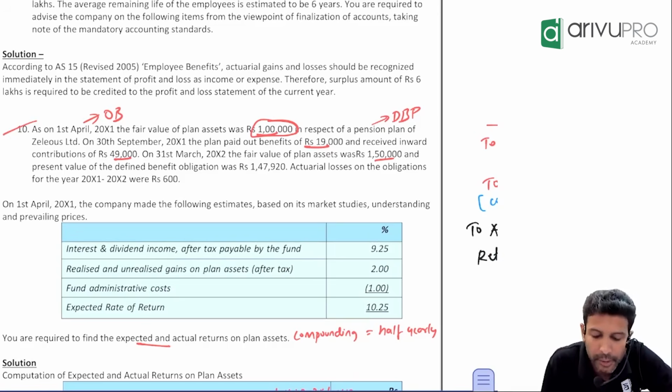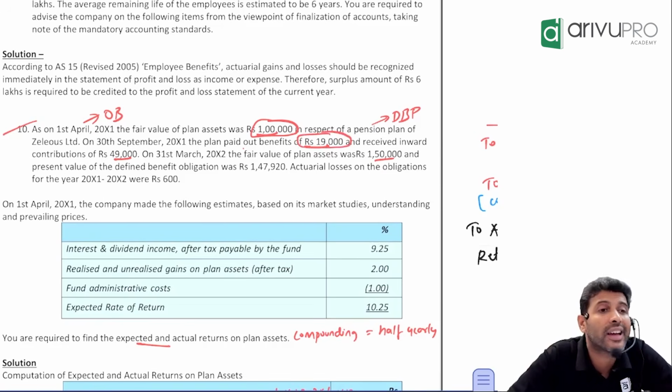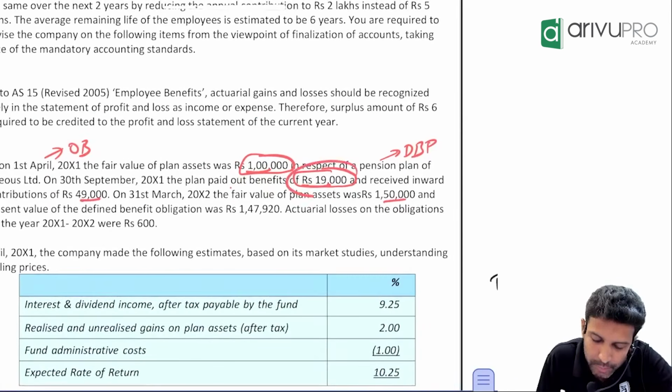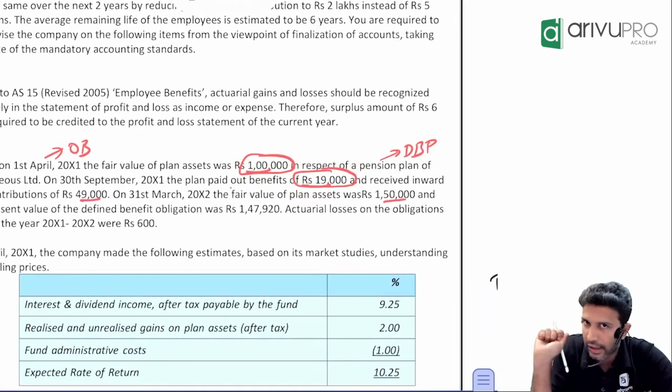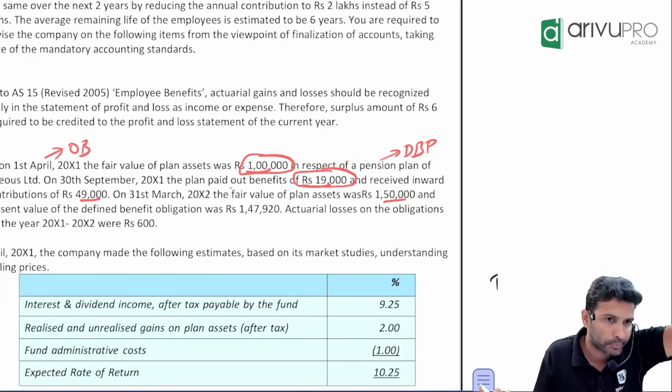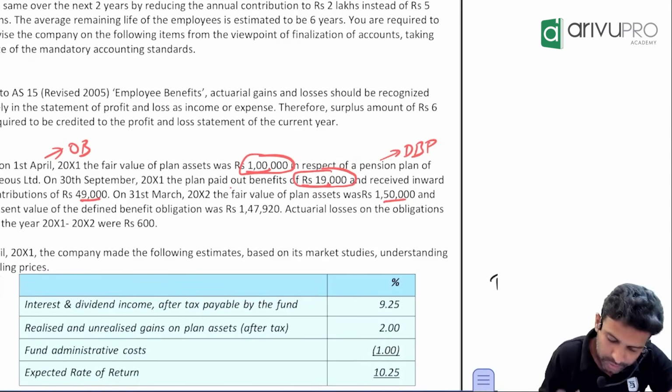On 30th September, plan paid out benefit of 19,000. Sir, if any employee retires, what we have to do? We have to give him that benefit, right? How will you give the benefit? By selling the asset. When you sell an asset, we say benefit has been paid. You will sell the assets worth how much? 19,000, and this 19,000 will be given to the retired employee. Okay? This is benefits paid.